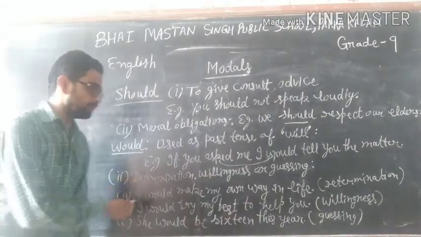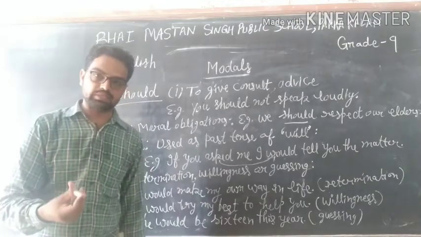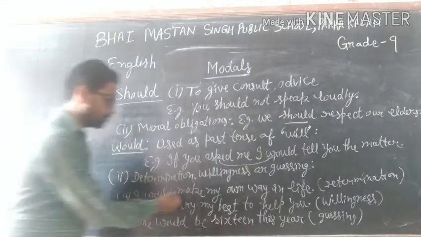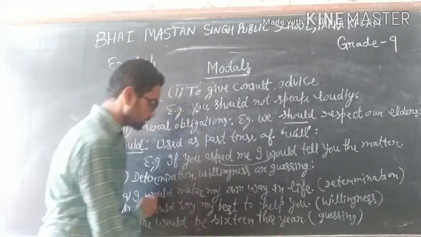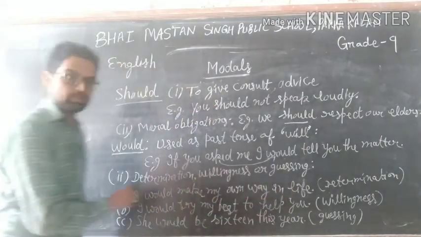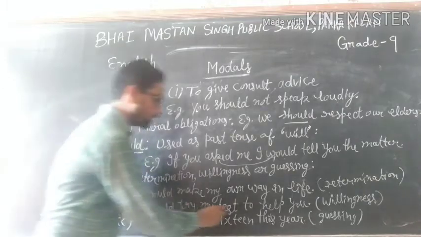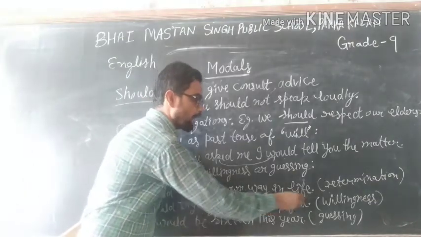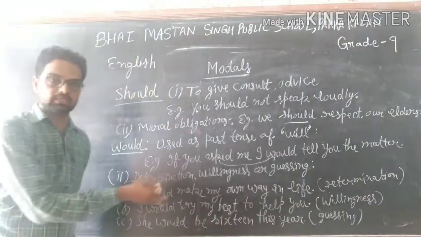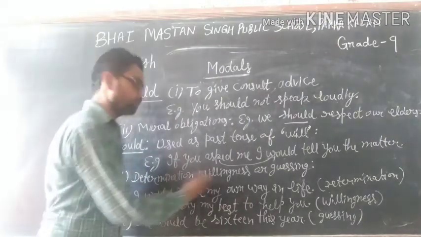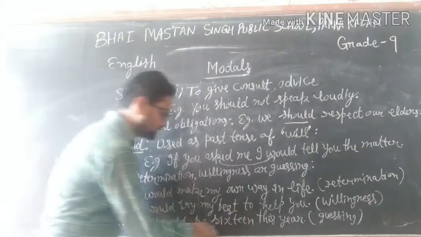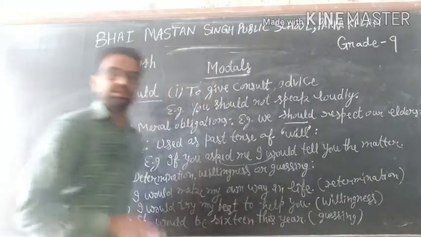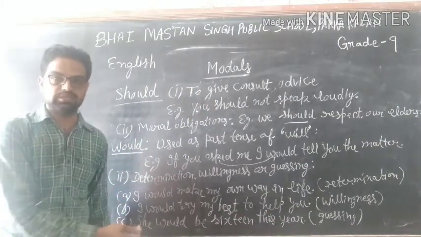Asked is past tense, would is past of will. It is also used for determination, willingness and guessing. For example, I would make my own way in life. This shows determination. I will try my best to help you. This is willingness: he wants to help at his best. She would be 16 this year. This is guessing. He is guessing the age.